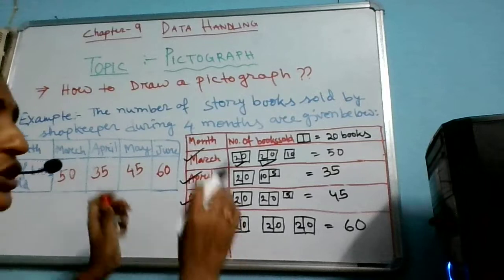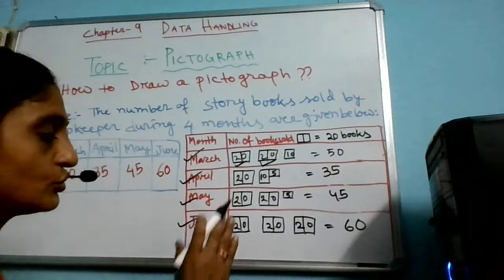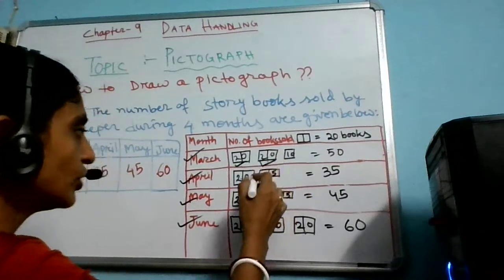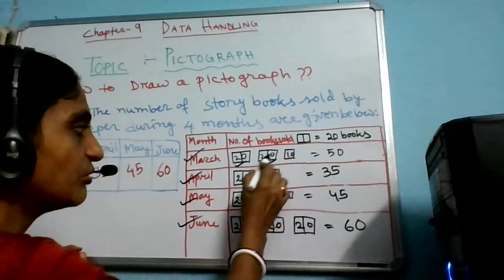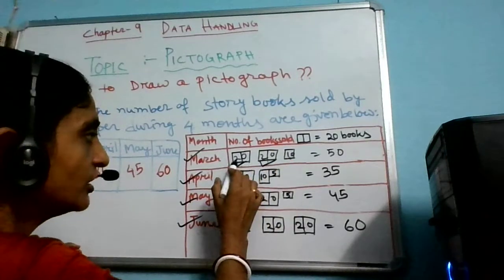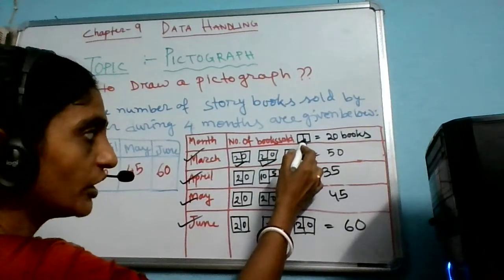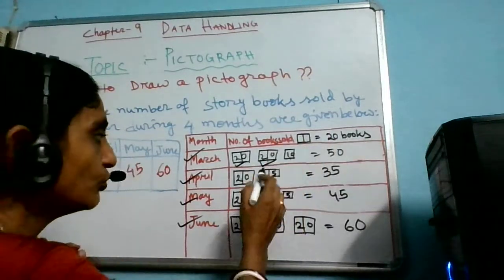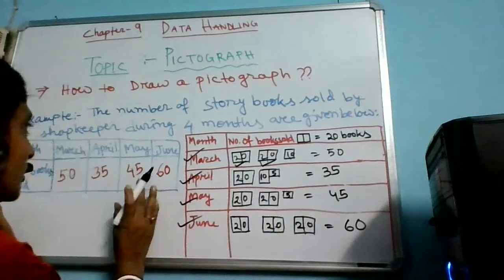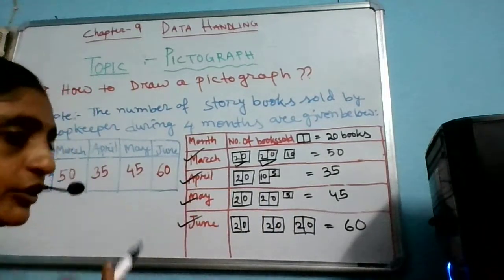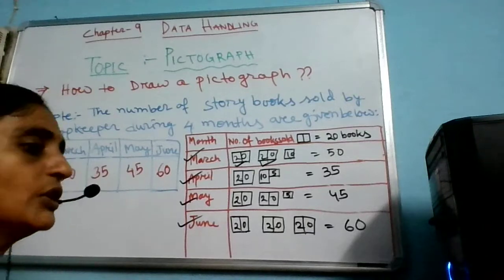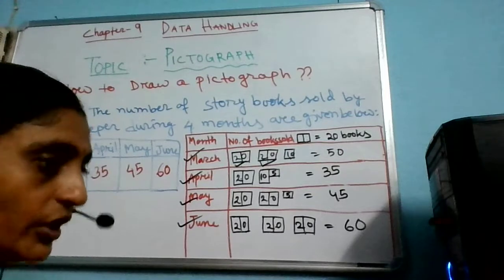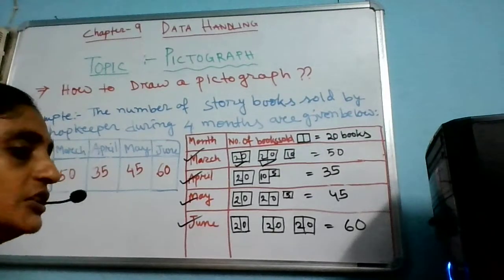So in this way you can present any large amount of data by a pictograph, also by using fractional parts. Here, as I have presented the number 10, that means I have taken half of 20. In the scale part I have mentioned that one picture stands for 20 books. Based on that I have solved this question, and I hope you are all clear. Now you have learned how to draw a pictograph and how to interpret it. If such a question is given, you can answer it easily.